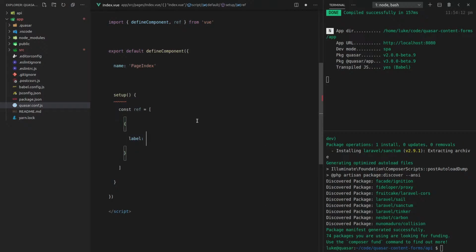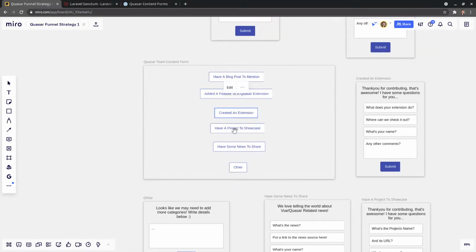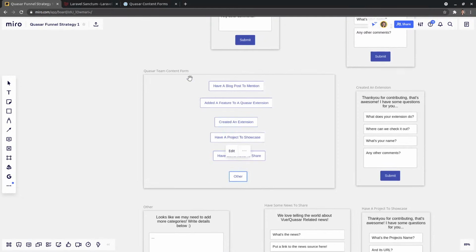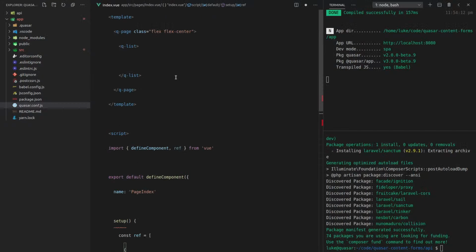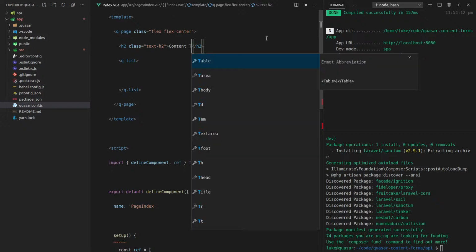So let's give the first one a label of, how about blog post? Yeah, I had pretty descriptive terms here, but let's keep it super simple and say like, what content do you want to post about? Or pick a content type maybe. Yeah, let's go with that. Pick a content type. So we can say here class is equal to text-h2. Let's use a h2 there. Maybe I can change that to the h2 tag as well. Content type.